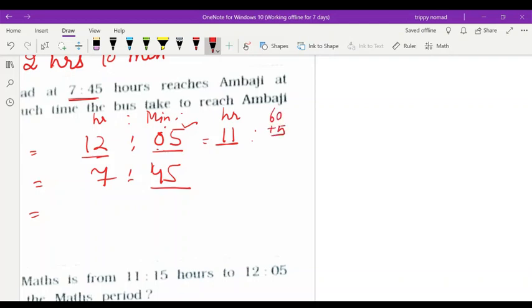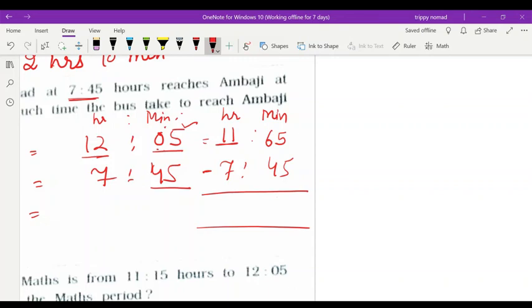That means 1 hour changes into minutes. So what will you write here in minutes? 65. 60 plus 5, then you have to subtract. So we will subtract now.